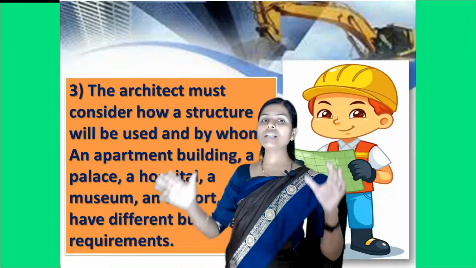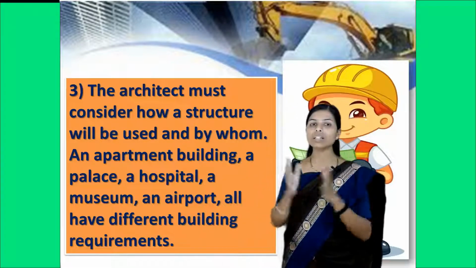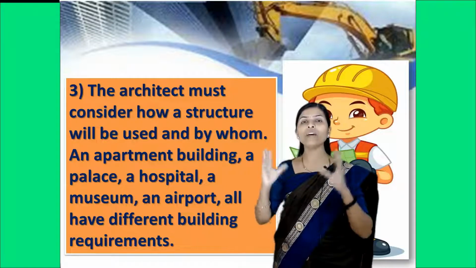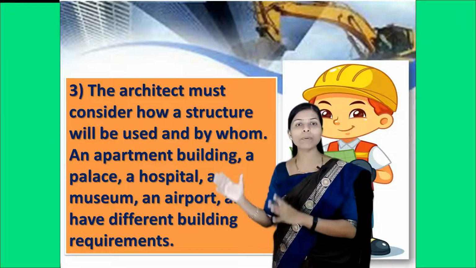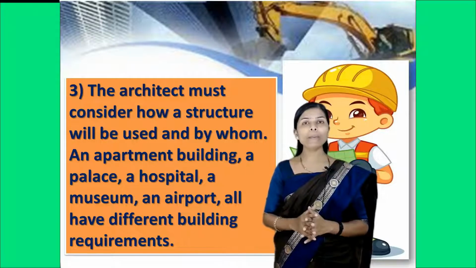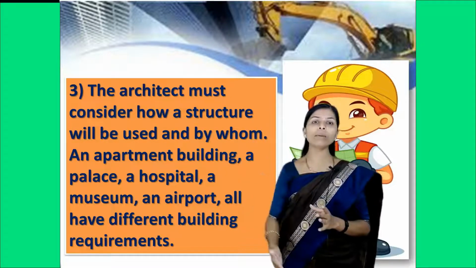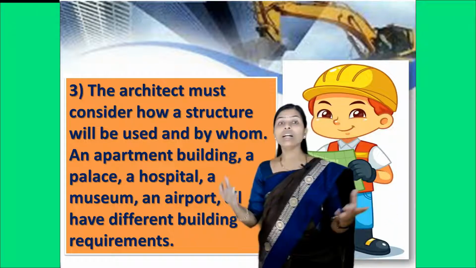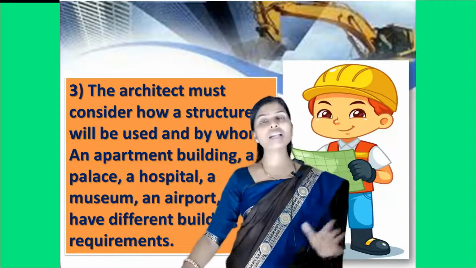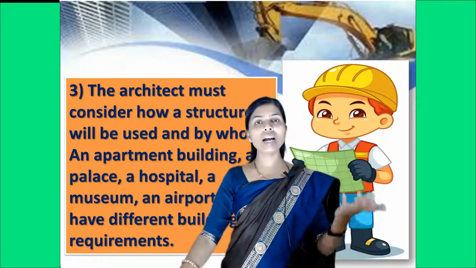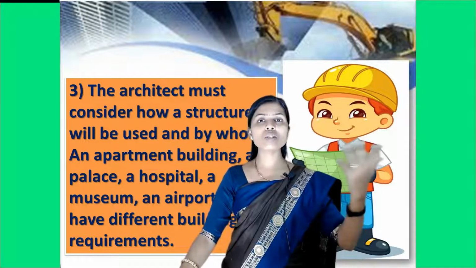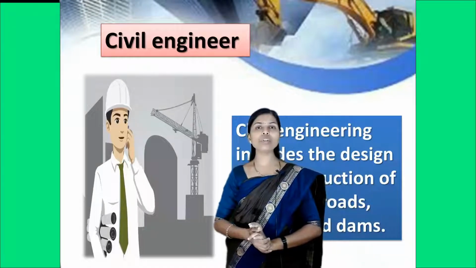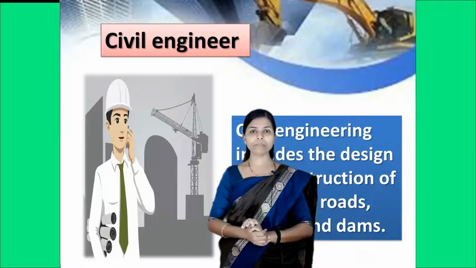The architect must consider how a structure will be used and by whom. If we have to make an apartment, any building, palace, hospital, museum, or airport, the architect plans first and designs, and afterwards gives all these details to the next person. Now, the next important person we are going to discuss is the civil engineer.